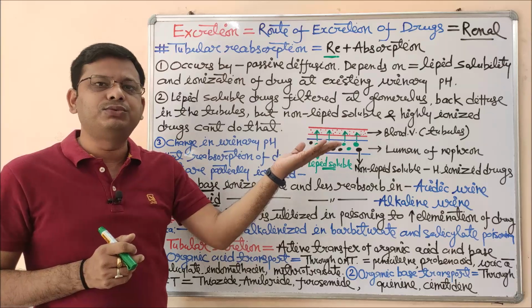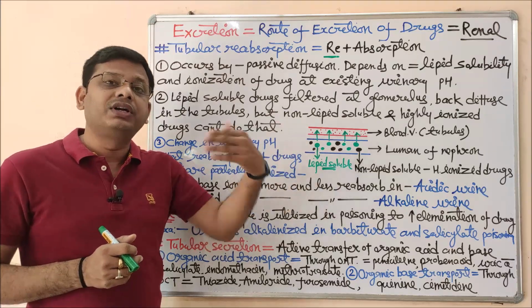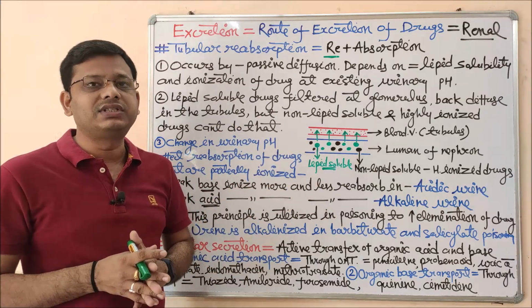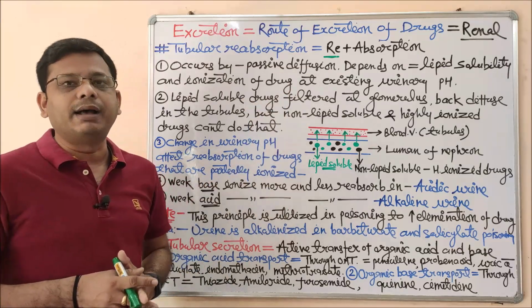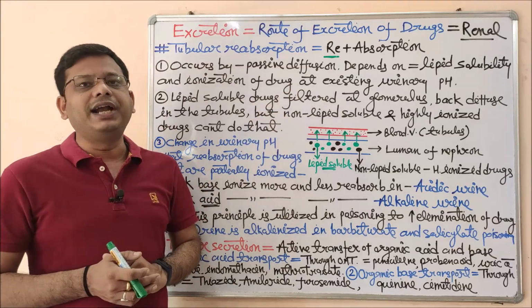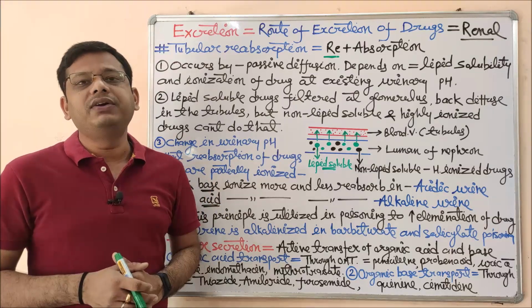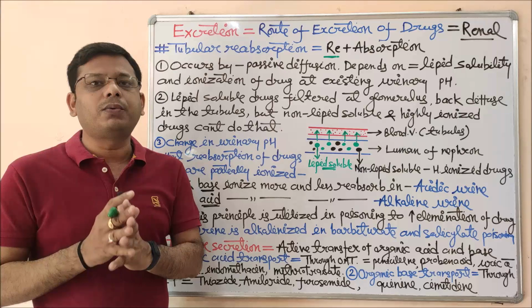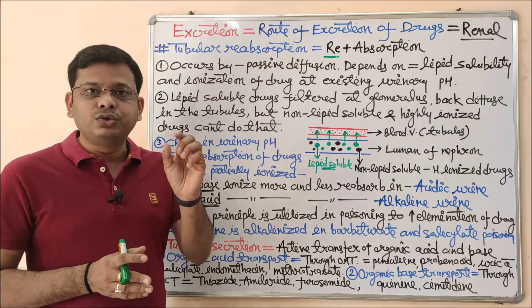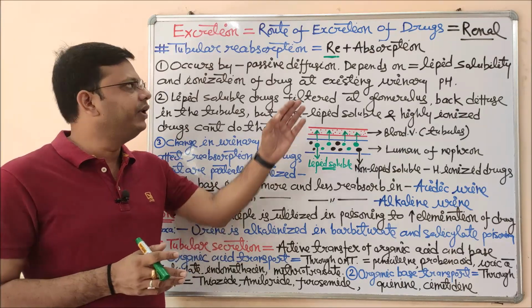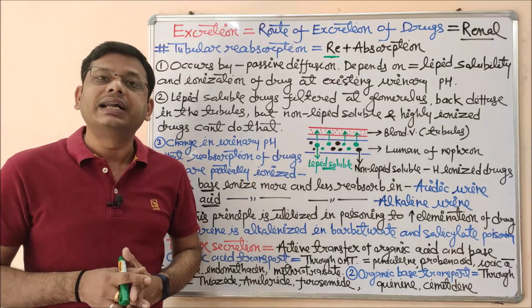It has already been absorbed once by the oral route or any other route, but now it is absorbing from the lumen to the blood vessels or tubule. That is called reabsorption. One more thing I would like to add in this explanation, because this is very important. In case of different types of diuretic, the process of reabsorption is hindered by them. So the diuretic case is very important, where the reabsorption process is rate limiting for the